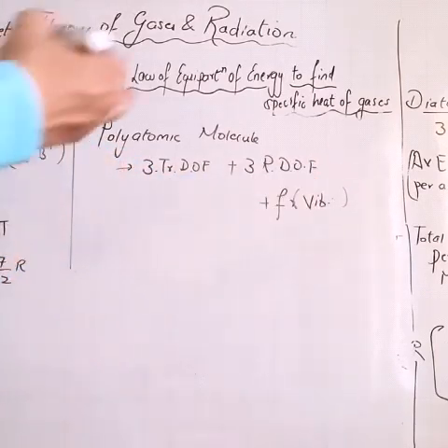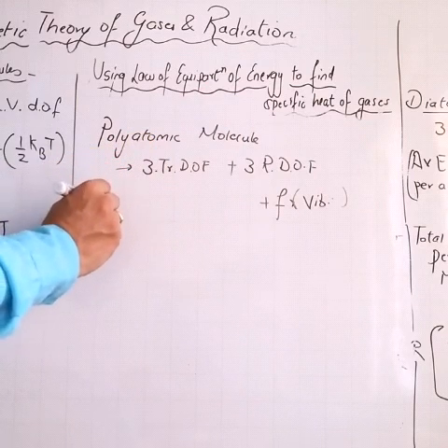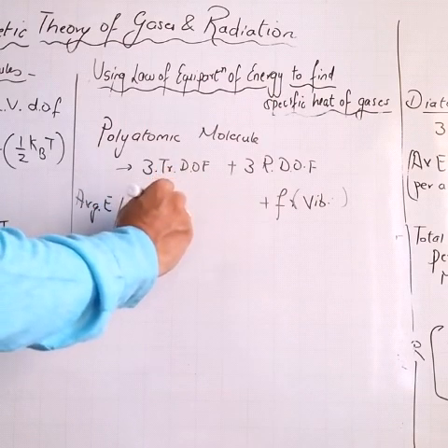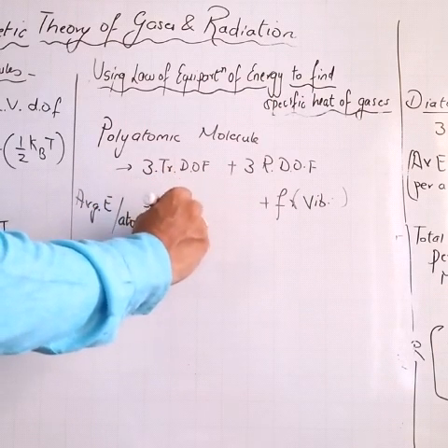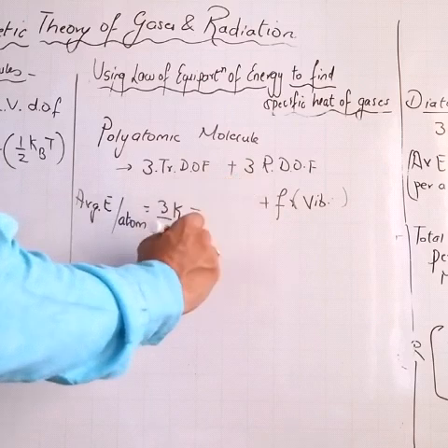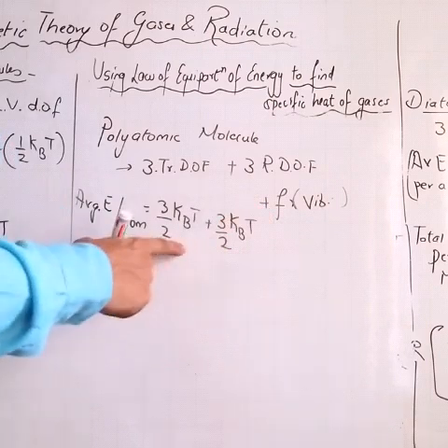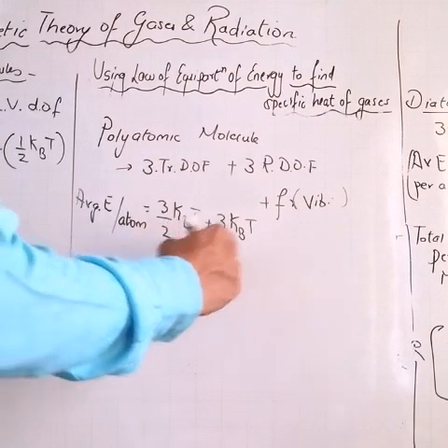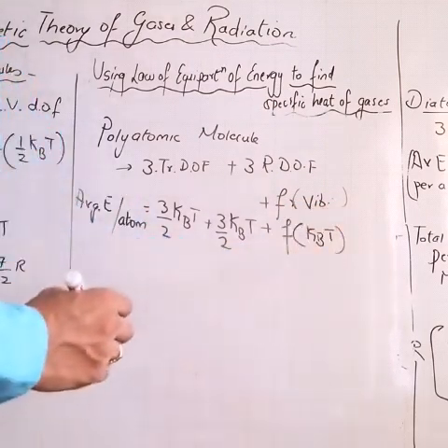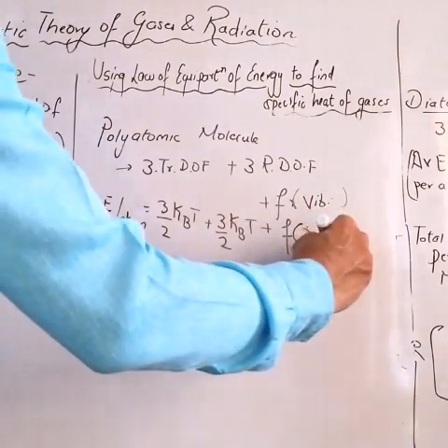Okay, now if you want to find the average energy per atom, what will I write? 3 by 2 kBT. 3 into half kBT, that is 3 by 2 kBT, plus 3 by 2 kBT. 3 translational, 3 rotational, and F into kBT. Or I can write F into 2 into half kBT.